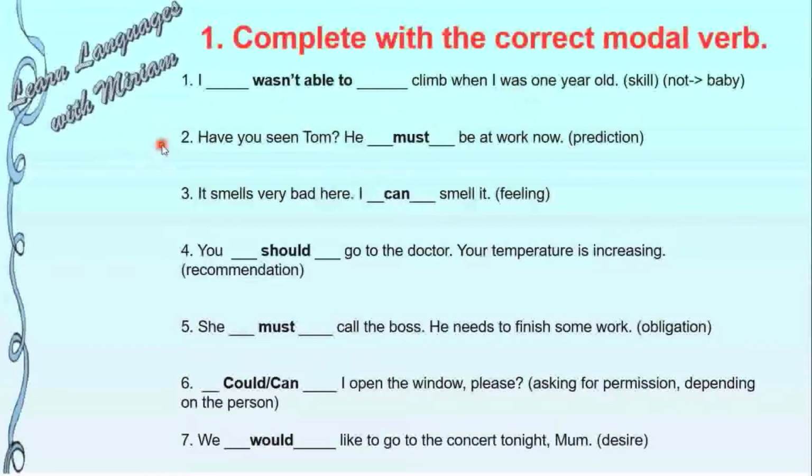Second sentence. Have you seen Tom? He must be at work now. Why must? Because here this is a prediction. We believe that Tom is at work now, so we have to say must. 3. It smells very bad here. I can smell it. So smell is a feeling. So with feelings we have to say can.